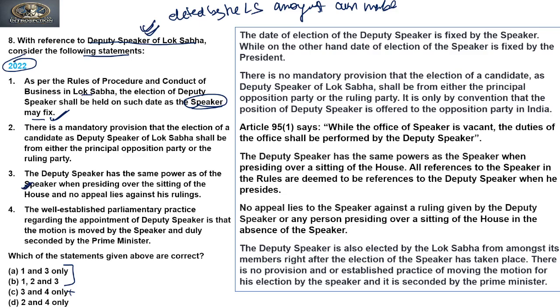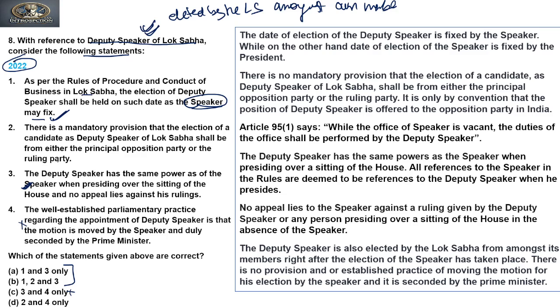Now we only need to find whether the second is correct or not. If the second is correct, then our answer will be B. If it is incorrect, then our answer will be A. Now there is no need to examine, there is no need to go through statement 4, because through the options it is clear, if we go through A and B, right? So this is how you can eliminate options and save time in the examinations.